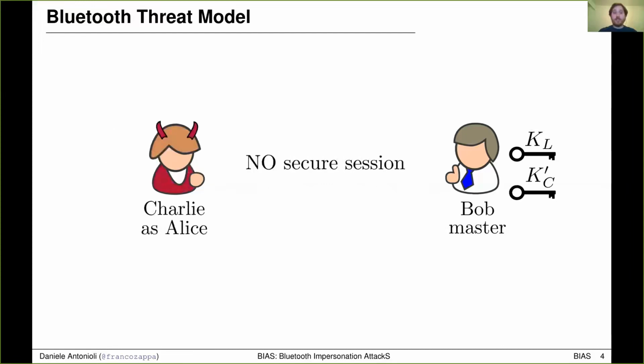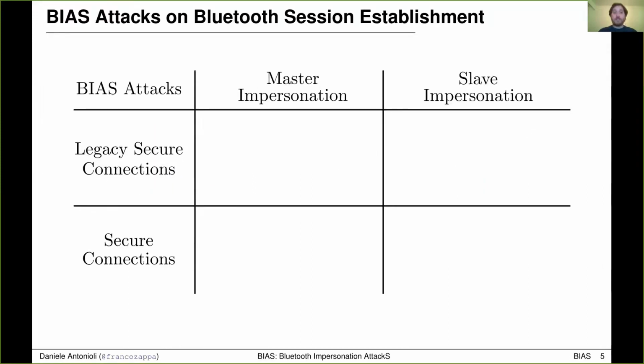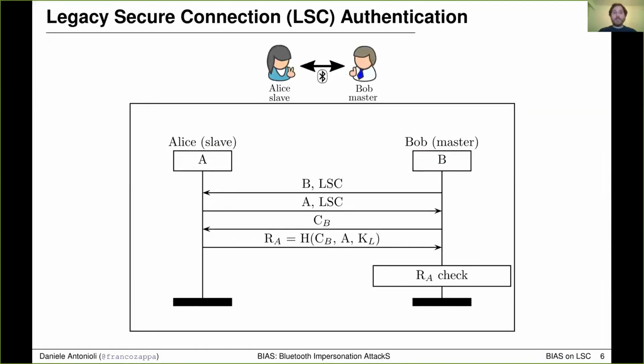The attacker, Charlie, should not be able to impersonate Alice to Bob as he does not know KL, and for the same reason, should not be able to impersonate Bob to Alice. The Bluetooth standard provides two authentication procedures, Legacy Secure Connection Authentication, LSC in short, and Secure Connections Authentication, SC in short. Our paper demonstrates that both procedures are vulnerable and that an attacker can exploit them to impersonate Alice and Bob during session establishment without knowing their pairing key. In the next slides, we will describe the master and slave impersonation attacks on LSC authentication first, and then on SC authentication. Let's start with LSC authentication.